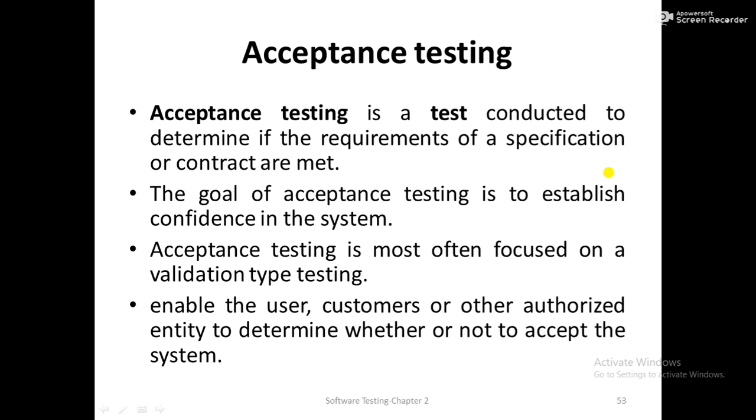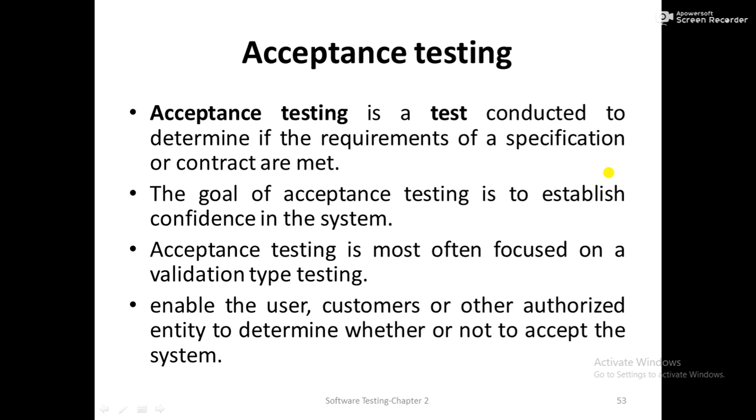It is a type of validation testing where you check whether the requirements specified in the specification documents by the end user are satisfied or not.